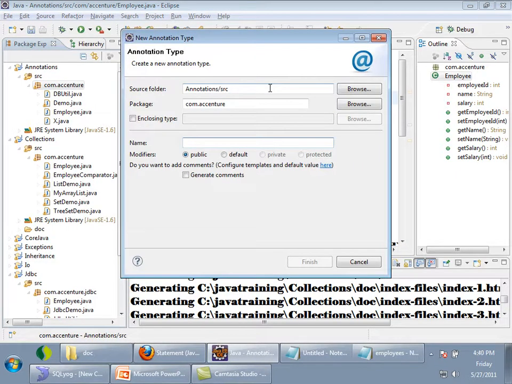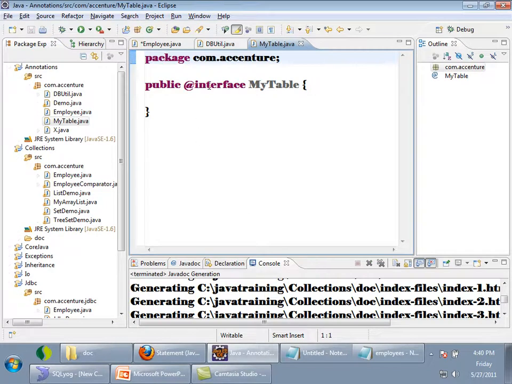I want to define an annotation called table, or MyTable. I'll say MyTable. See the syntax. The only difference between an interface and an annotation is that the at symbol is present. Public @interface MyTable. Okay. Now once I have defined an annotation, this annotation is not having any variables, no methods inside it. Nothing, just a defined annotation, right? No methods, no variables, no constructors, nothing.